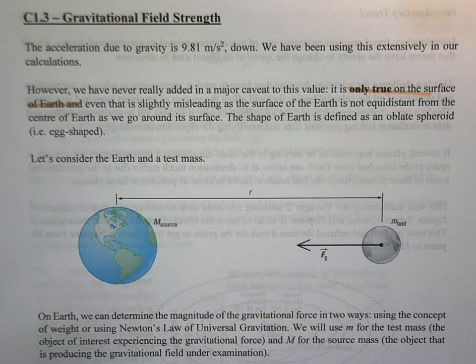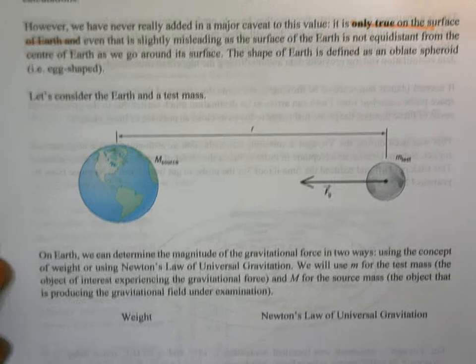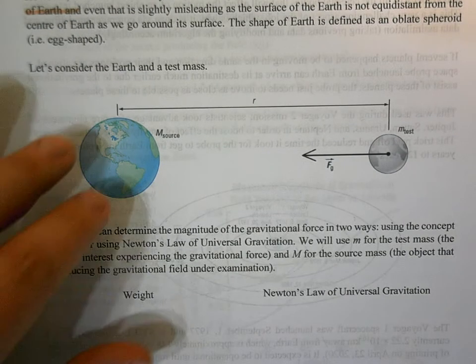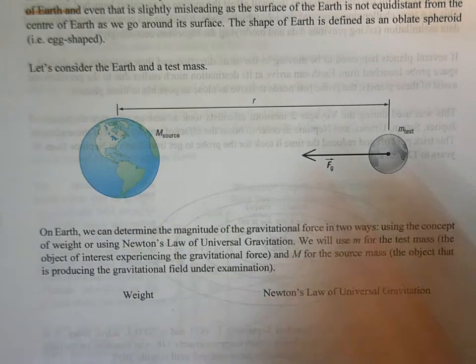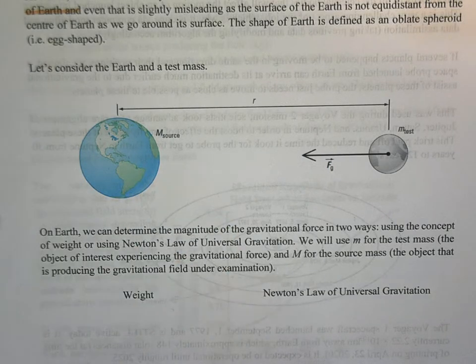At the end of the day, we're still going to treat the Earth like a sphere just because that makes life really easy. So here we have the Earth, and we're going to call Earth the source mass. We're going to look at the gravitational field of Earth, and then we're using the Moon as a test mass. So the Moon's going to experience a force of gravity because of the Earth. Now, there are two ways to determine the force due to gravity.